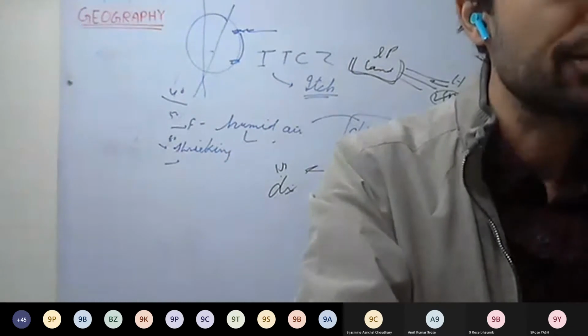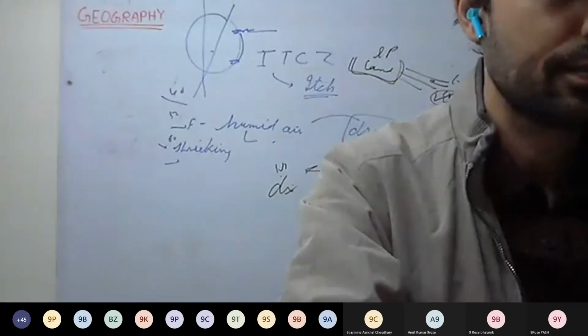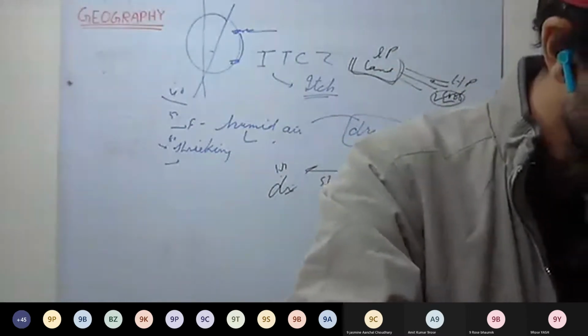Okay, so they are very strong. In the upper levels of the atmosphere, they blow. Okay, they blow from west to east, that is their direction.